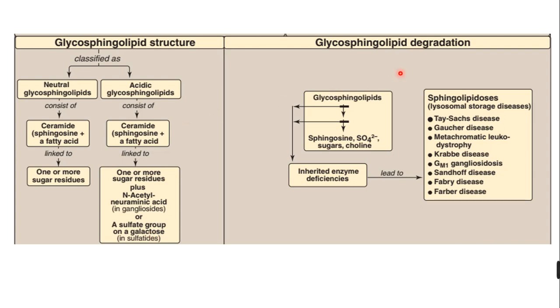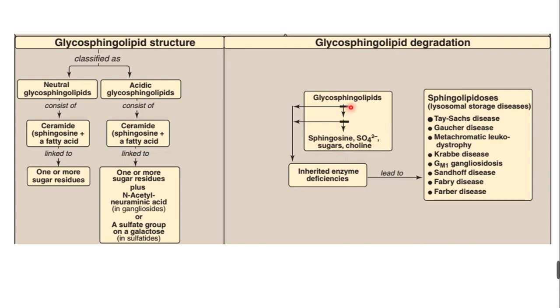Glycosphingolipid degradation is very complex. As I said, this can create a lot of complications in metabolism. These are the enzymes involved in the degradation of glycosphingolipids, and finally, after degradation, this will form sphingosine, sulfate, sugars and choline, and all four components are metabolized completely.